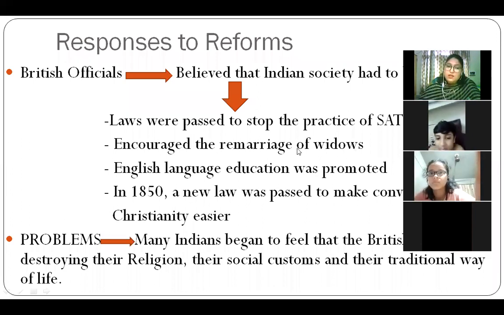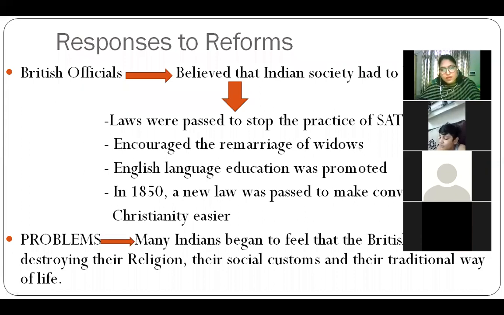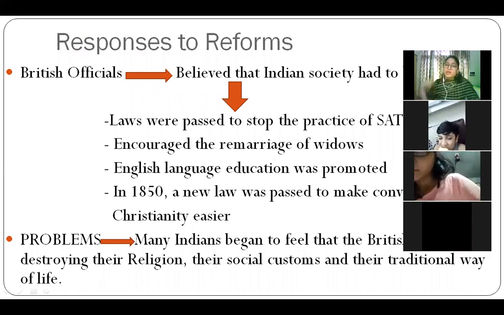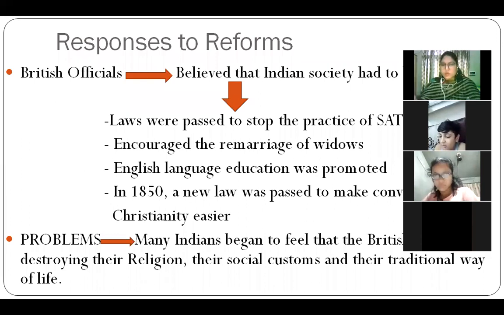So encouraging the remarriage of widows. Indian people used to think that if the husband died, then the woman had to live throughout as a widow of that man. But they encouraged the remarriage of widows. They said, why should a woman suffer the whole life if the husband died? So these were the things which were brought in by the British. Some things were good, which we now think of as good, but if you think about that time, these things were not good according to the Indian people. So they felt that these Britishers wanted to destroy their religion.